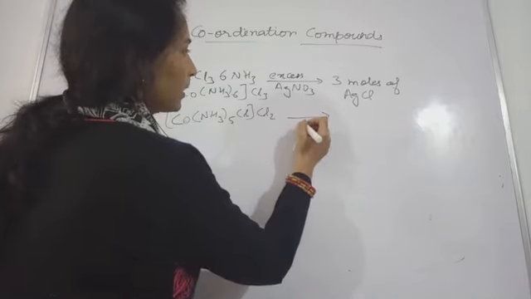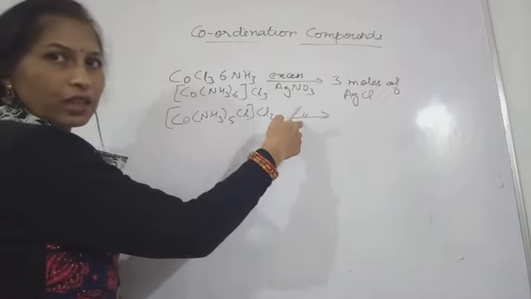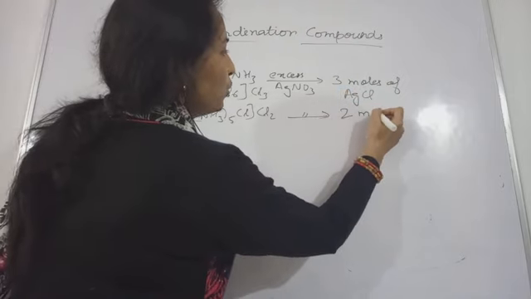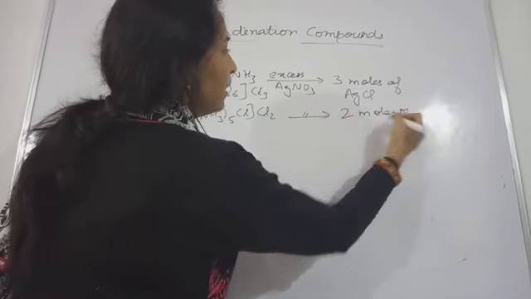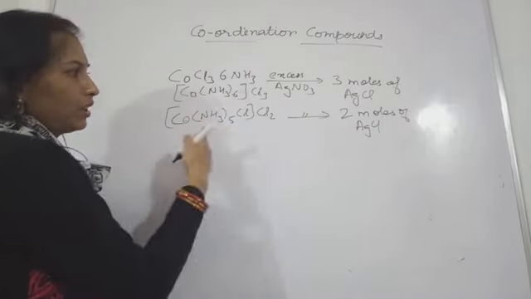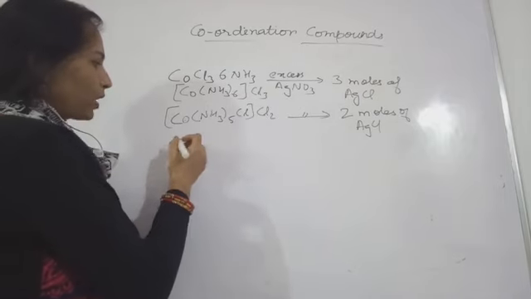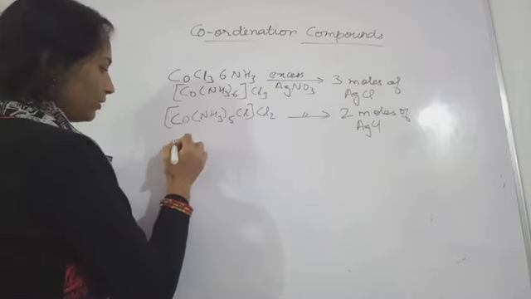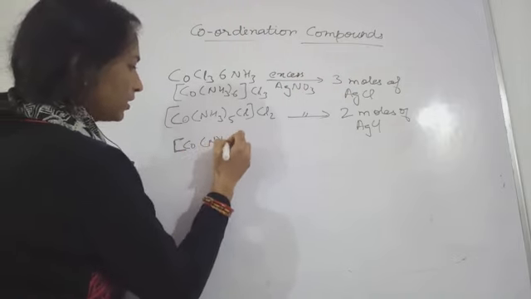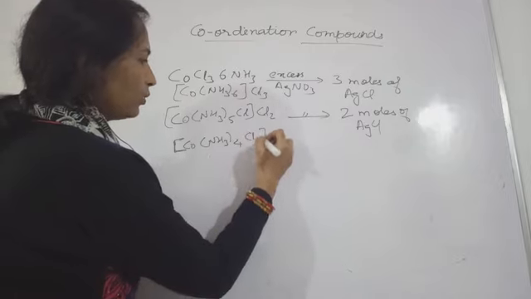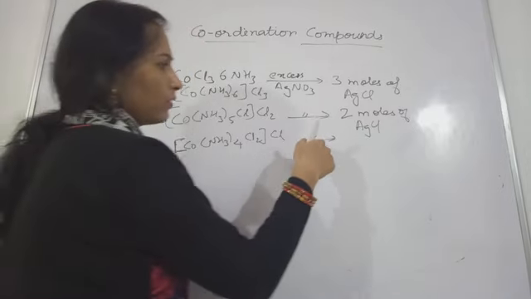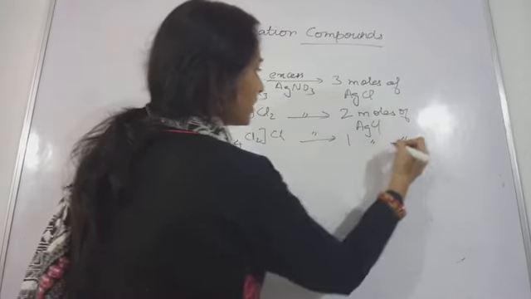In this case, the same AgNO3 was taken in excess, and 2 moles of AgCl were formed in the second case. In the third case, this was the arrangement: in the square bracket, cobalt, NH3 4, Cl2, and outside Cl. Here the same AgNO3 was taken in excess, and 1 mole of AgCl we got.